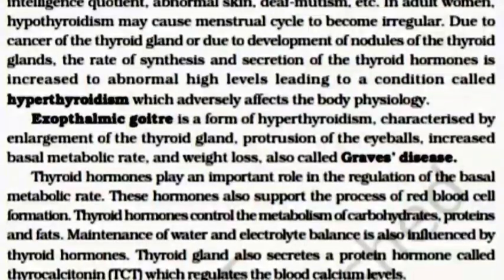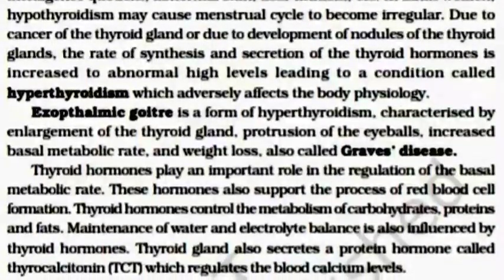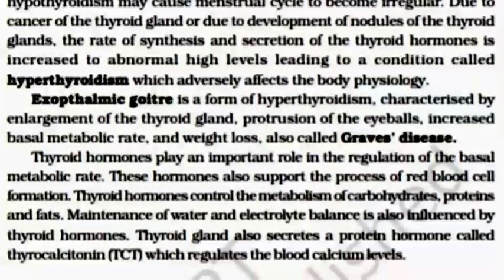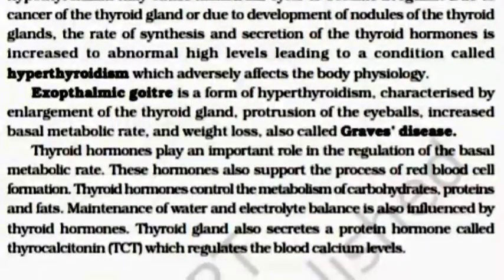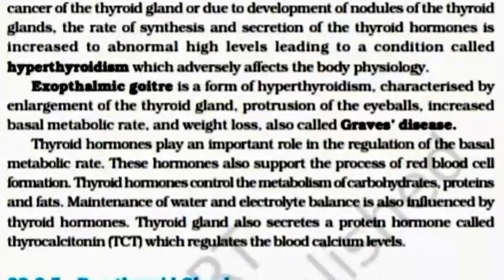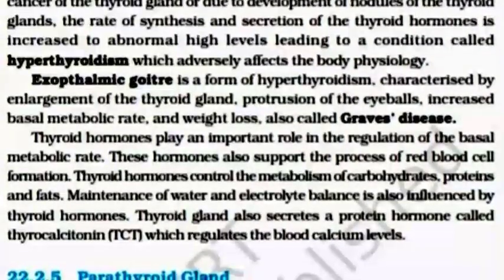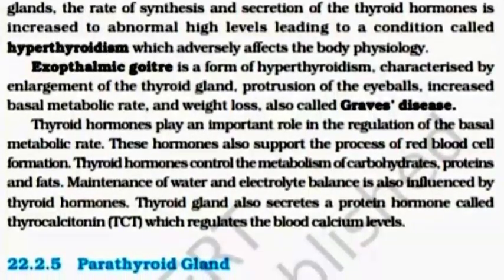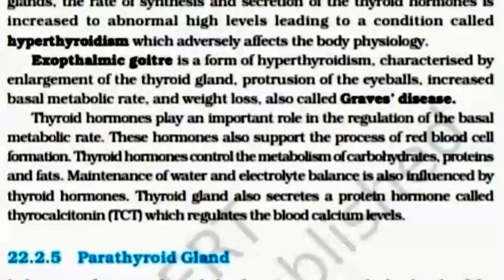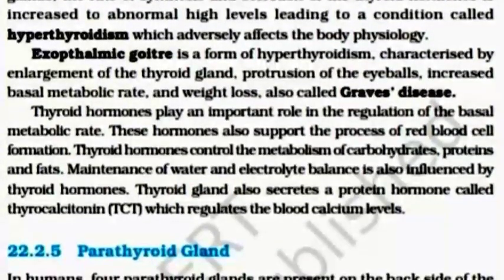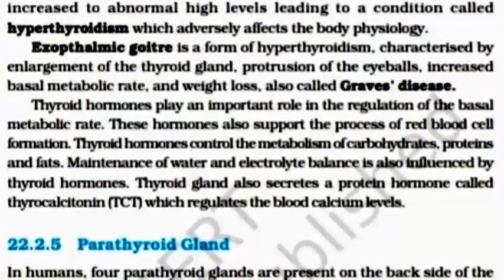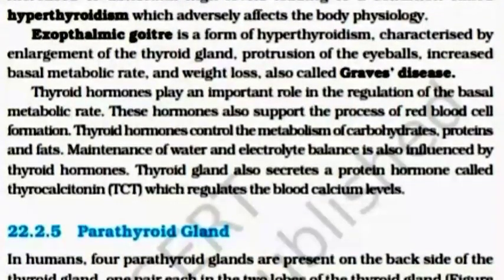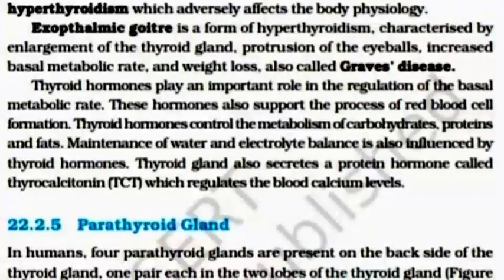The rate of synthesis and secretion of the thyroid hormone is increased to abnormally high level, leading to a condition called hyperthyroidism, which adversely affects the body physiology. Exophthalmic goiter is a form of hyperthyroidism characterized by enlargement of the thyroid gland, protrusion of eyeball, increased basal metabolic rate, and weight loss, also called Graves' disease.